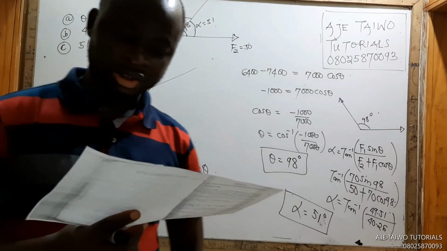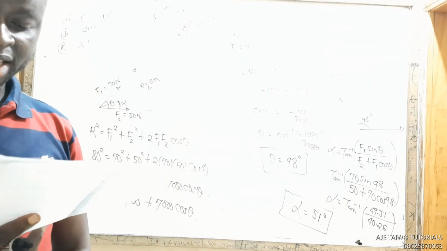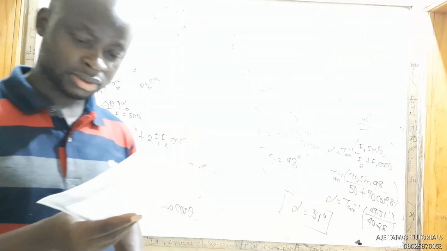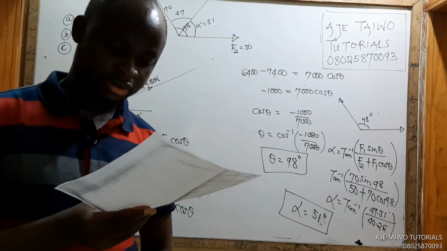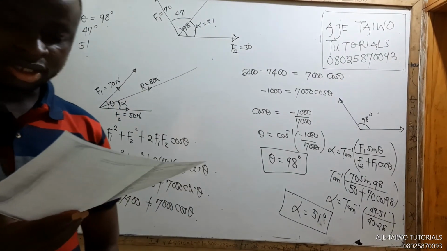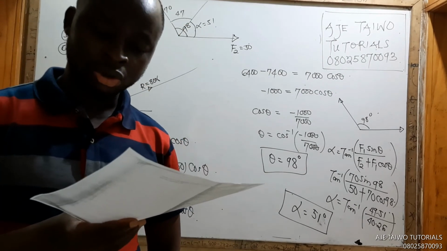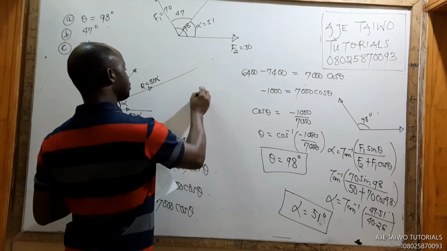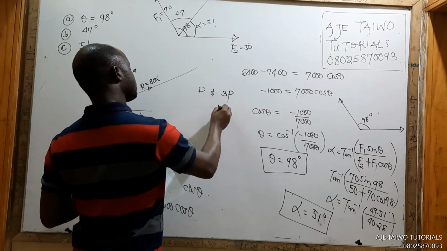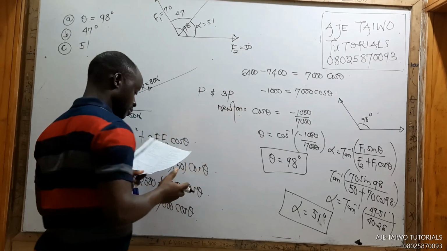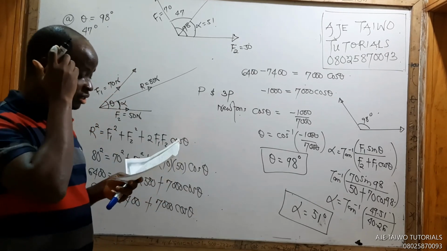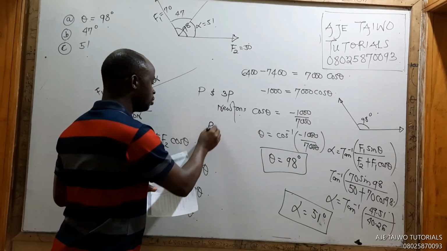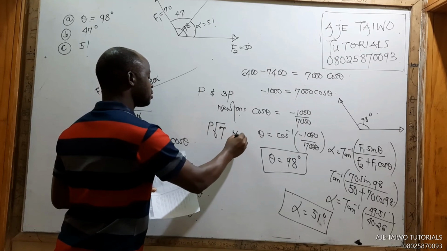Right, assignment. If the magnitude of the resultant of two forces of magnitudes P and 3P newtons acting at a point is P root 7 newtons.